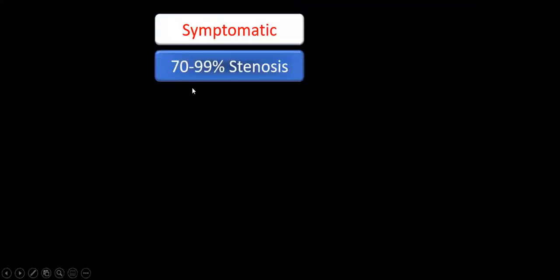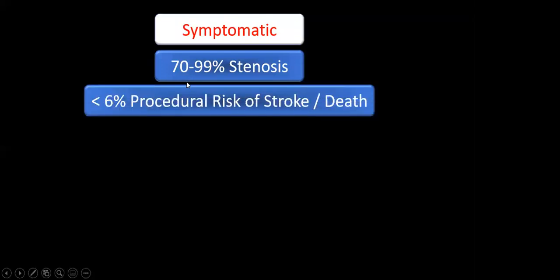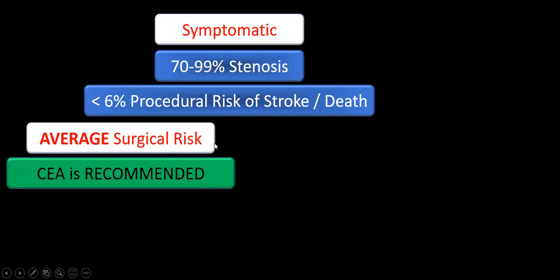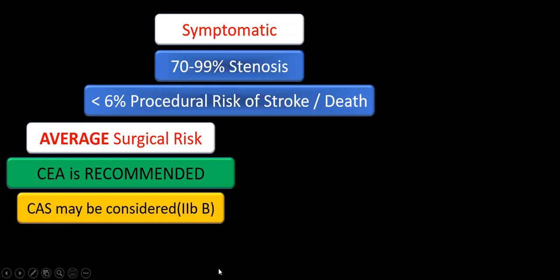Now comes symptomatic patients. This is all the guidelines I am just revising. If a patient has 70 to 99% stenosis and less than 6% procedural risk of stroke or death, and the patient is average risk for surgery, carotid endarterectomy is the recommendation. Class 2B recommendation: carotid artery stenting may be considered as an alternative if there are other reasons too, and this patient will receive best medical management also.